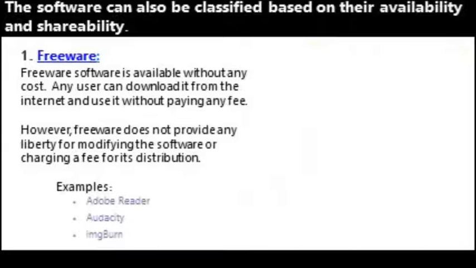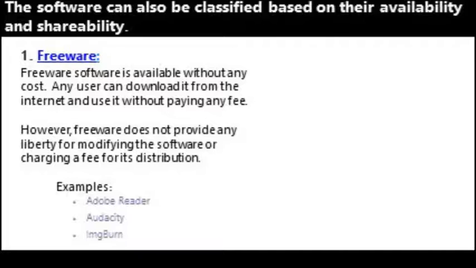Now here we will discuss the availability and shareability of software. The first term is freeware. Freeware software is available without any cost. Any user can download it from the internet and use it without paying any fee. However, freeware does not provide any liberty to modify the software or charge a fee for its distribution.